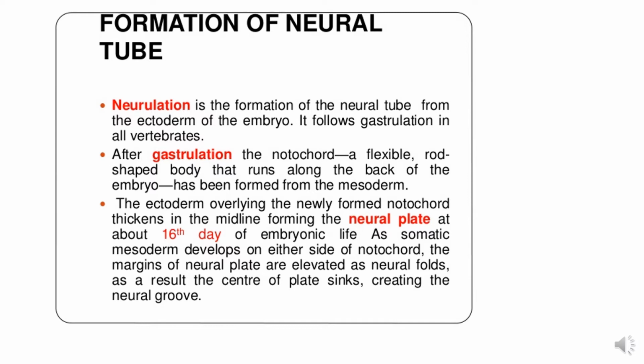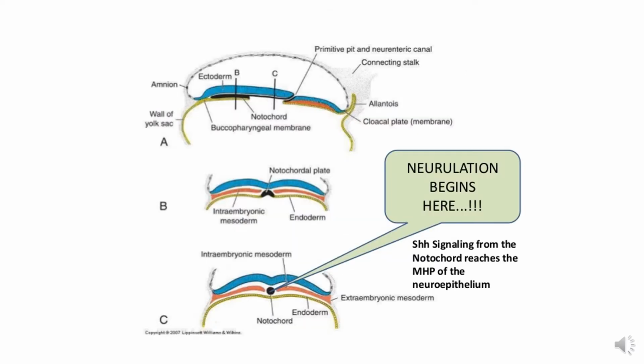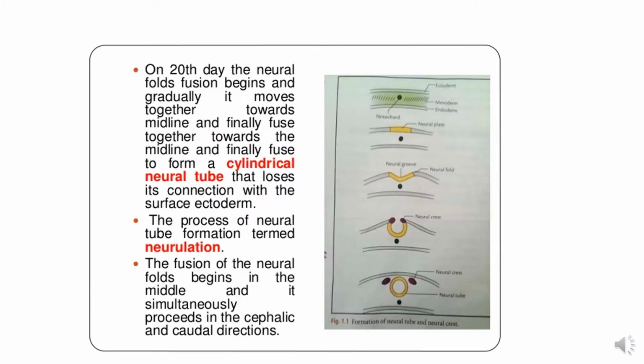As somatic mesoderm develops on either side of the notochord, the margins of the neural plate are elevated as neural folds, and as a result, the center of the plate sinks, creating the neural groove. Here you can see that this is the surface ectoderm and this is the notochord. Under the induction of the notochord to the surface ectoderm, it thickens and forms the neural plate.